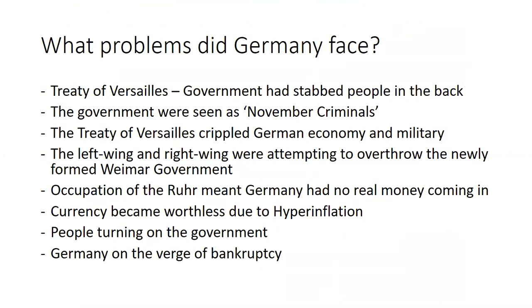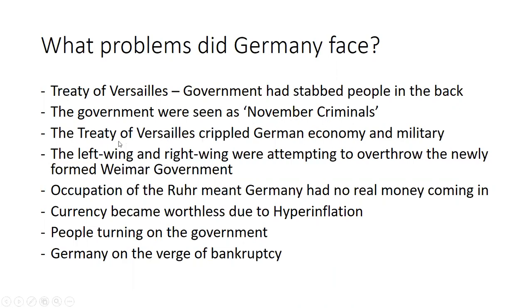Right, so let's see what problems that you had. So firstly, the Treaty of Versailles. The government had stabbed people in the back. The Versailles Treaty punished Germany for their part in the First World War. The new government themselves were seen as November criminals. Now the reason we say they are November criminals is because the armistice which ended the fighting of the First World War was signed in November.